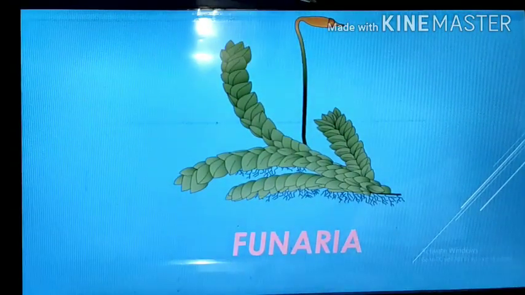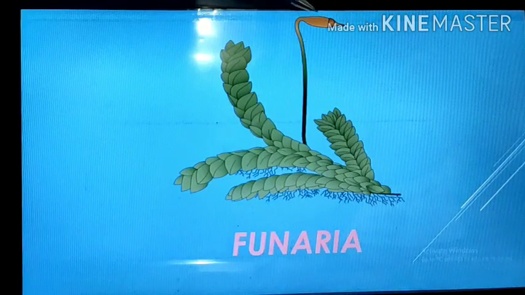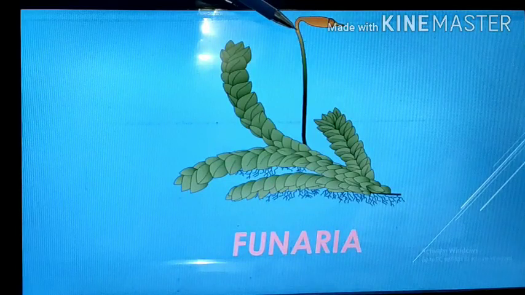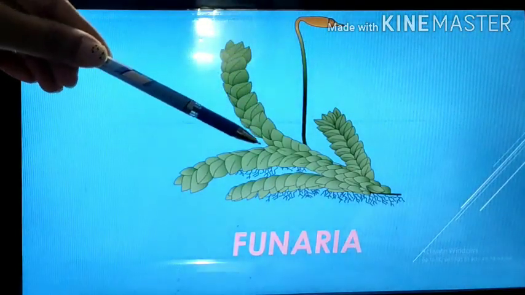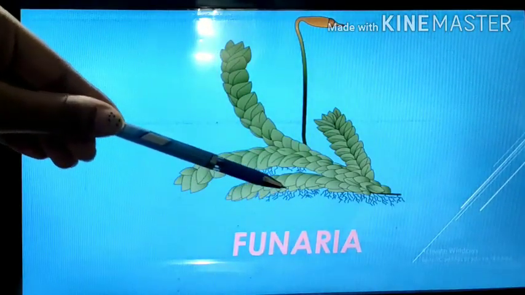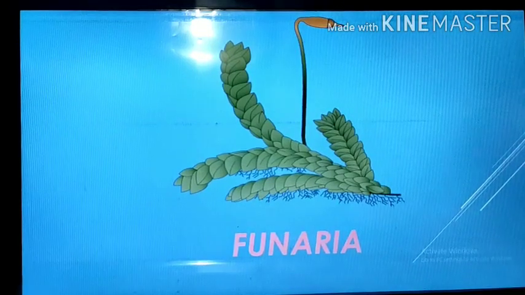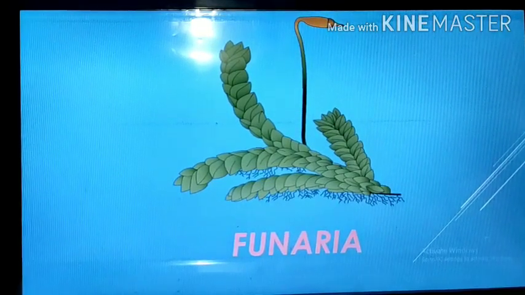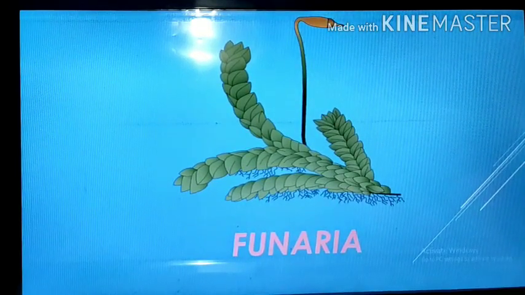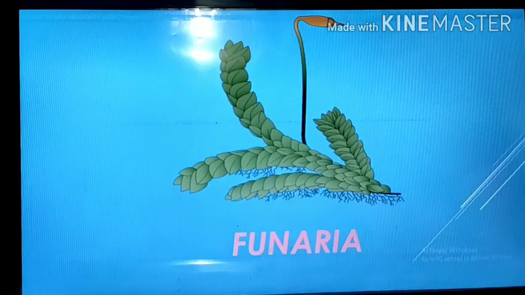Again, the stalk-like structure is elongated. And leaf-like structures, and root-like structures called rhizoids. So this is the example of a bryophyte, Funaria. You also draw this diagram in your notebooks.